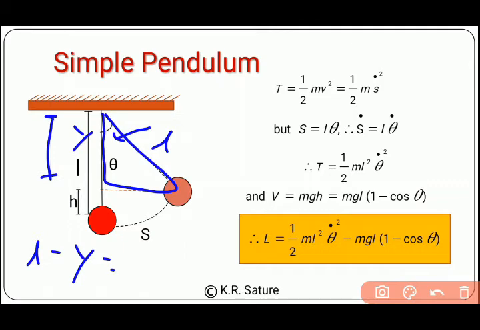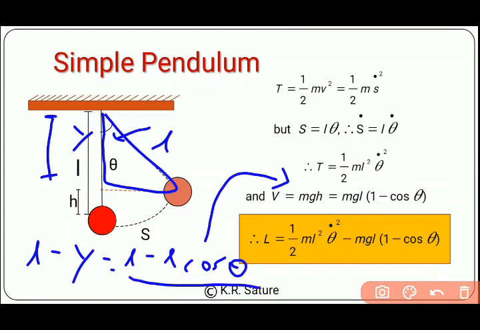So I can write L minus y as L minus l cos theta, and that's what we have done here. Instead of h, we have substituted L minus l cos theta. l is common, so we have taken l outside, and finally we have the potential as mgl(1 minus cos theta). So the potential is this.